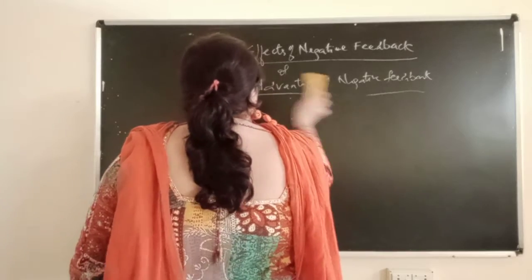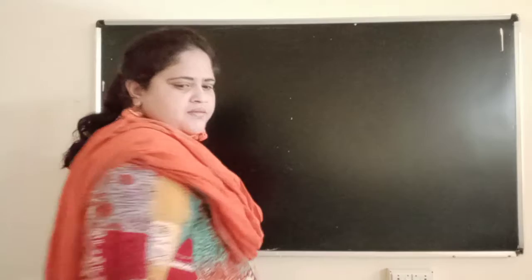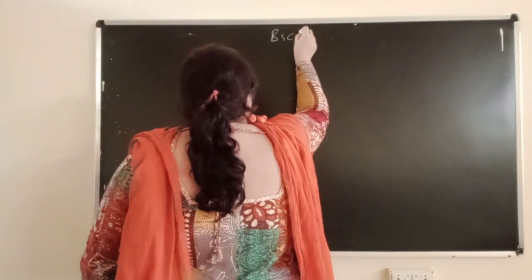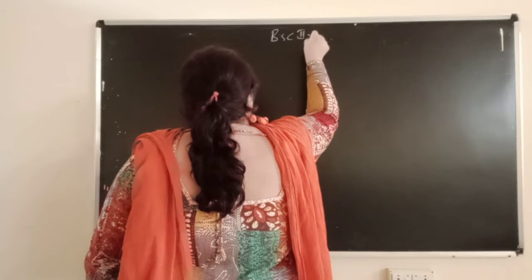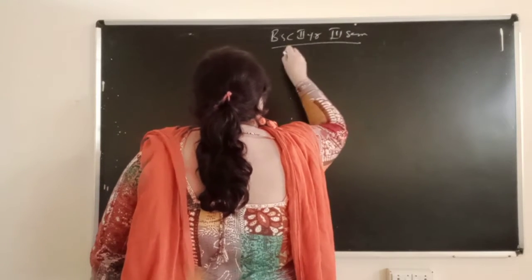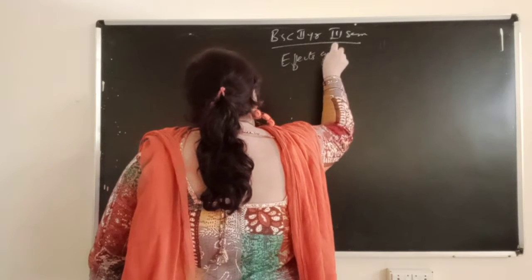First we will be dealing with how gain is becoming stable. Effects of negative feedback.